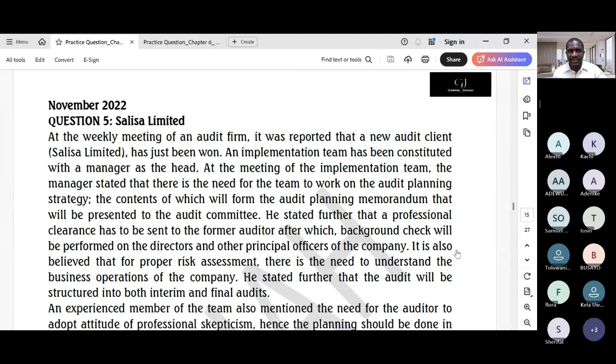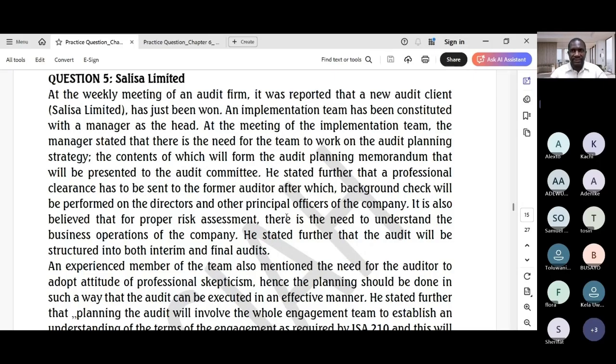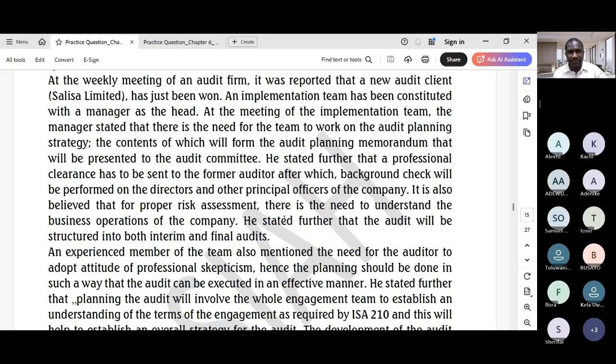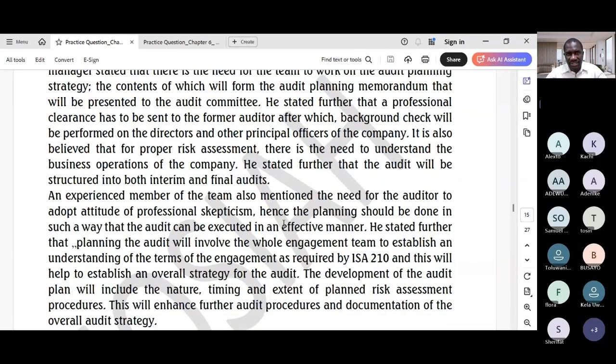All right, so the question reads, which is question 5 in November 2022. At the weekly meeting of an audit firm, it was reported that a new audit client, Salisa Limited, has just been won. An implementation team has been constituted with a manager as the head. At the meeting of the implementation team, the manager stated that there is the need for the team to work on the audit planning strategy, the contents of which will form the audit planning memorandum that would be presented to the audit committee. He stated further that a professional clearance has to be sent to the former auditor, after which a background check will be performed on the directors and other principal officers of the company.